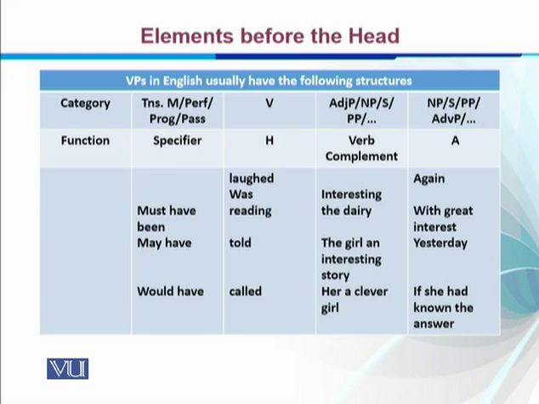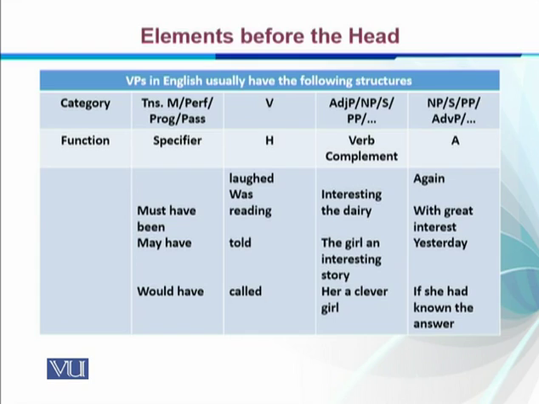But must have been reading the diary with great interest: reading has a specifier, must have, which is auxiliary. May have told the girl, so may have are specifiers, and would have called. So we can have a head word, laughed, was, reading, told, called, and these are the specifiers, which can either show tense or modal, auxiliary or perfective, have, had, or progressive, was, were, etc.